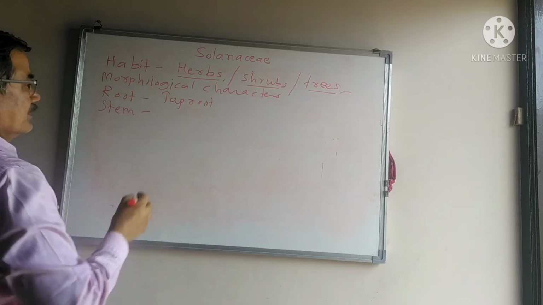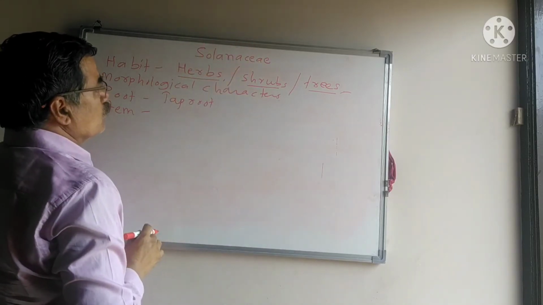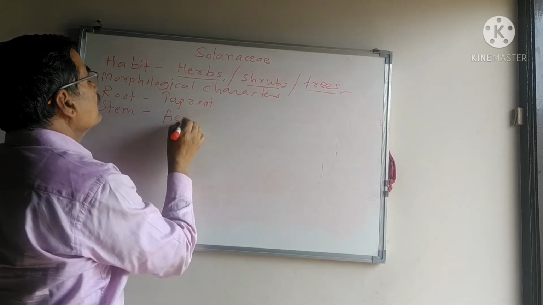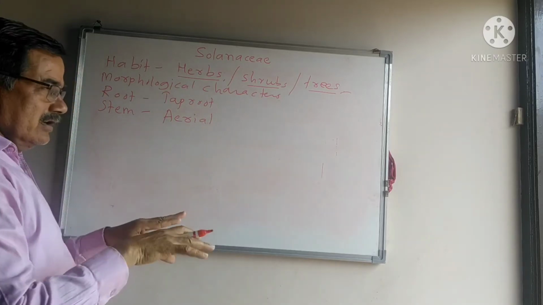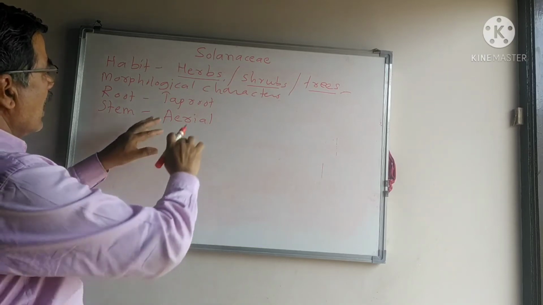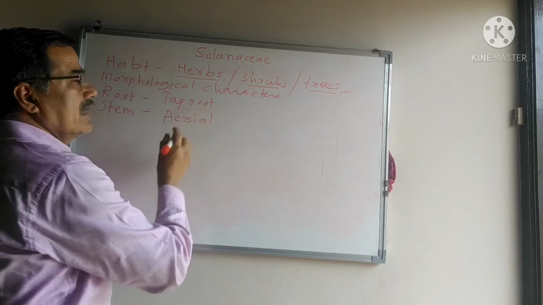Stem. The majority of the family Solanaceae members consist of the aerial stem. The stem which grows underground below the soil surface is known as underground, and the stem which grows above the soil surface is known as the aerial stem.